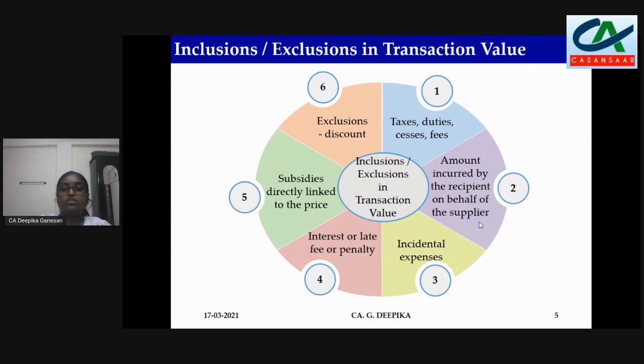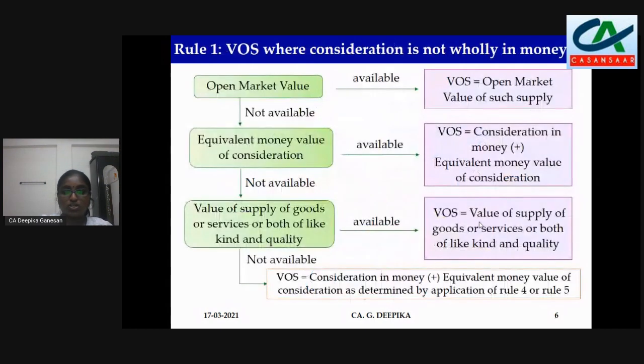The second part is the valuation rules. So let us see one by one in detail. So the valuation rule, that is in the CGST rules, it is rule 27. For valuation, it is the first rule. So value of supply where consideration is not wholly in money. So that means price is not the sole consideration. The second condition is not satisfied. So then how will you determine the value?